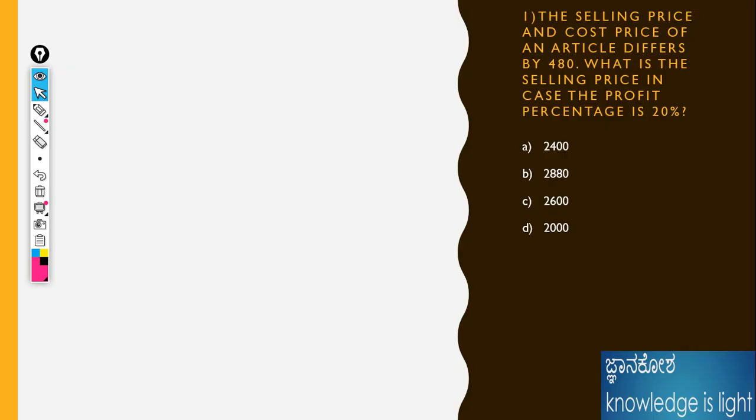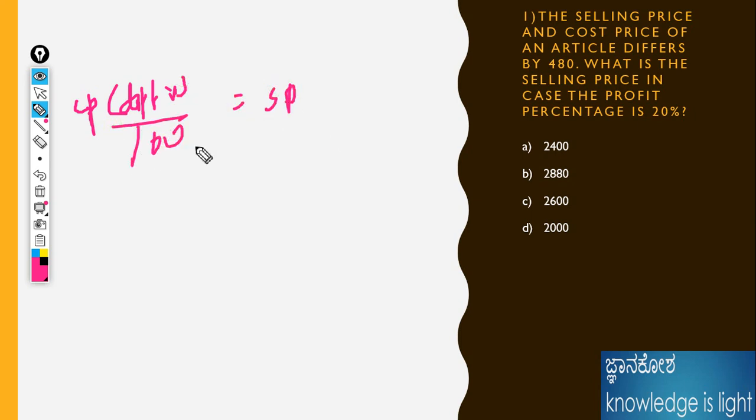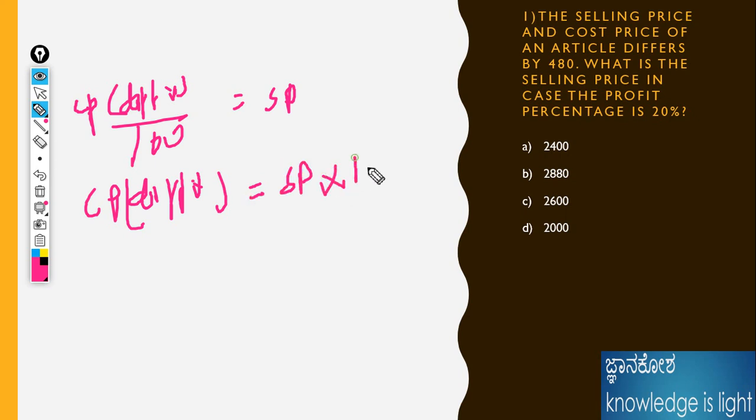For the first problem: the selling price and cost price of an article. First I will tell the basic method, then I will tell the shortcuts. The selling price and cost price of the article differ by 480. Already I told, CP with the difference in percentage divided by 100 is equal to SP. Or else CP into (100 plus or minus X) is equal to SP into 100. Understand? SP minus CP is 480.